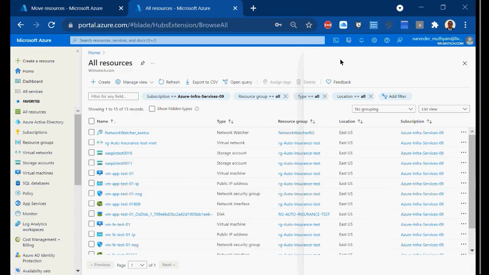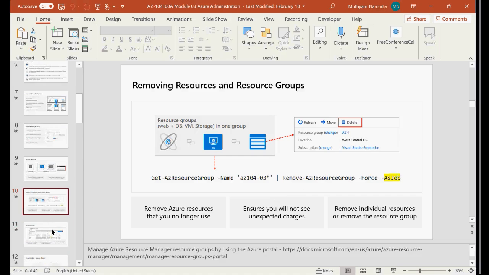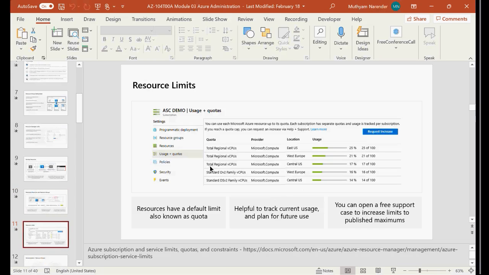It's getting deleted, right? So that is how you can go ahead and delete the things here, right? And then we have something called resource limits.